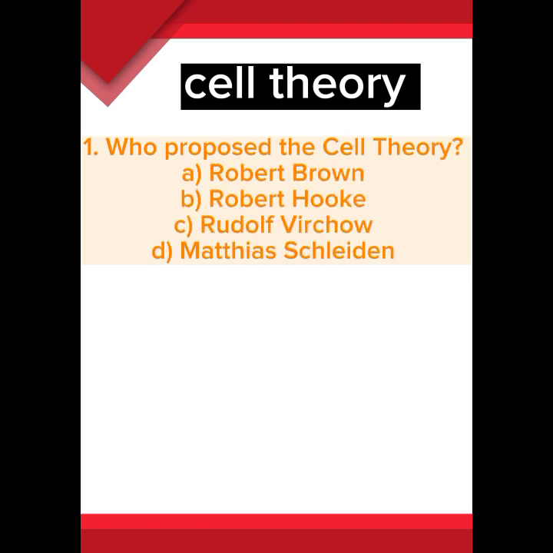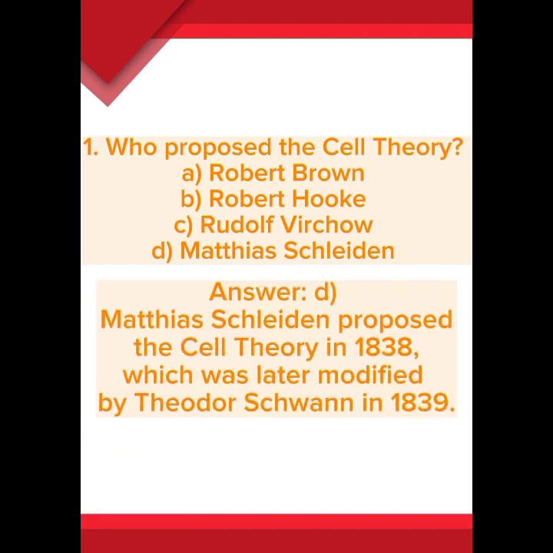1. Who proposed the cell theory? A. Robert Brown. B. Robert Hooke. C. Rudolf Virchow. D. Matthias Schleiden. D. Matthias Schleiden proposed the cell theory in 1838, which was later modified by Theodor Schwann in 1839.